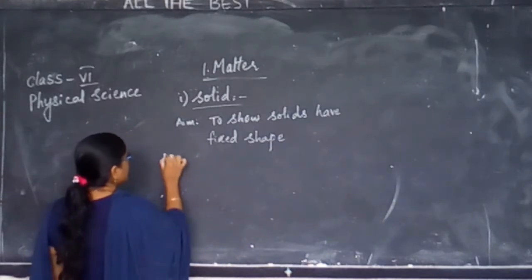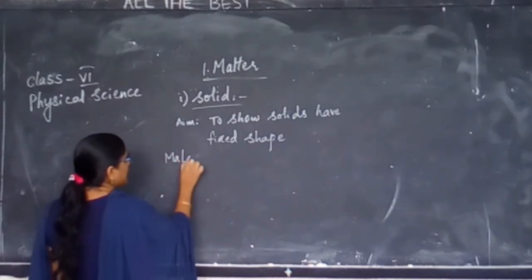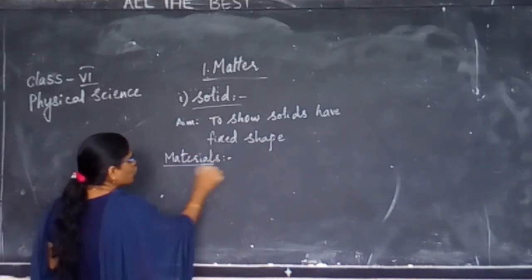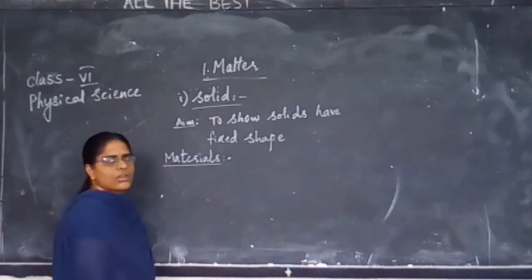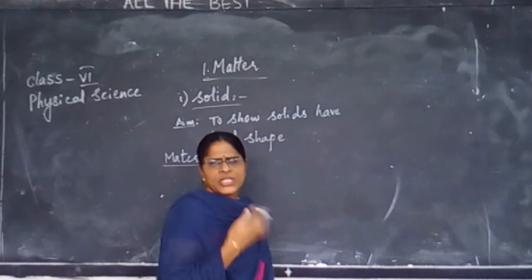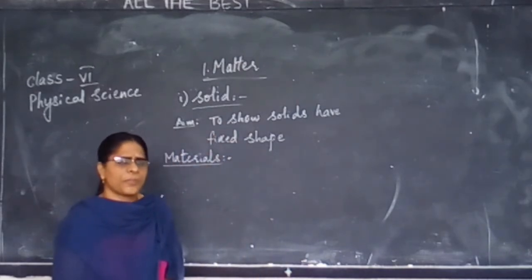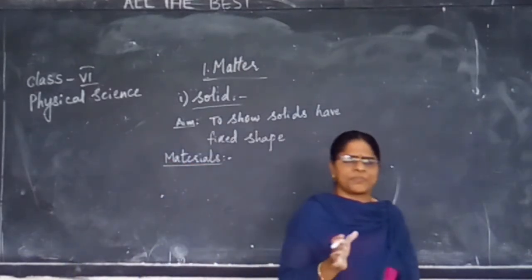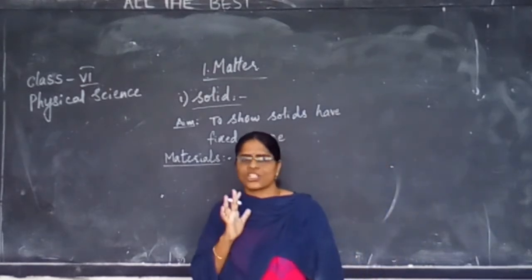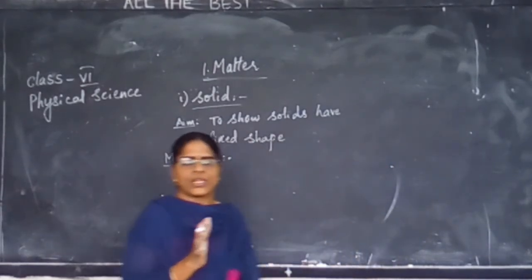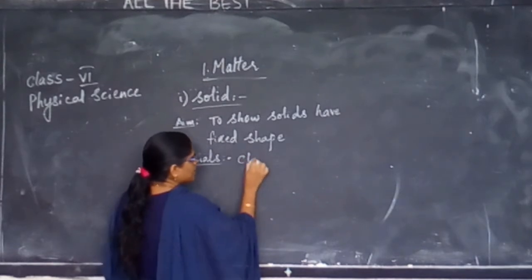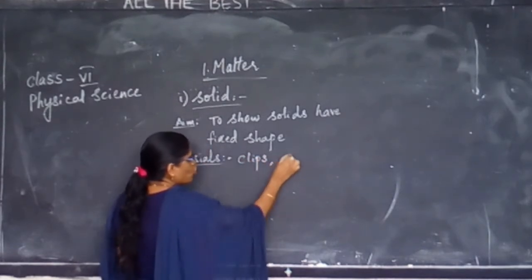Now, next you need to write the materials. What are the materials required to do this activity? You can take any objects in your surroundings: your pencil, paper, stones, clips, any object. If I take clips, write clips, stones.